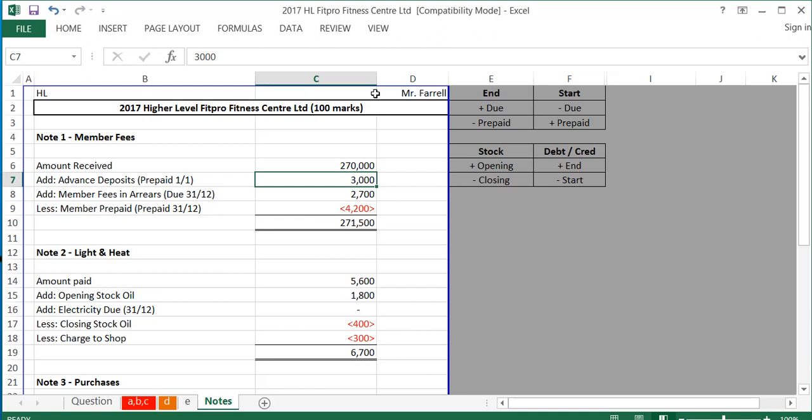There were members' fees prepaid at the start of the year, which in the top of the question, members' fees paid in advance were 3,000. And again, here we can see that at the start of the year, stuff that's prepaid is added on.